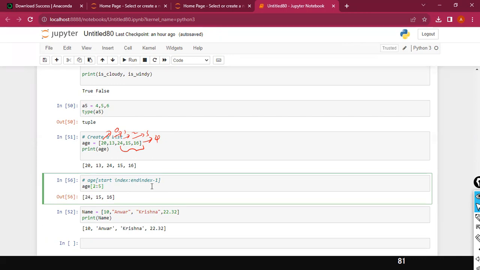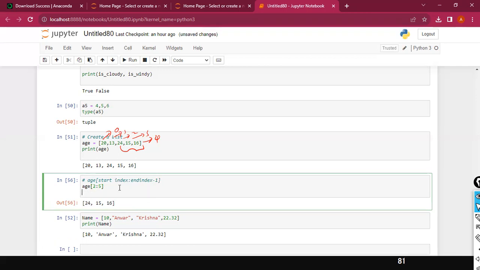Okay, what is your question? How do I display alternate values? How can I do that? That is a little bit challenging. I will explain it with an advanced concept, list comprehension. We can do it that way also. So the other way of doing it, let's go step by step. That part we'll see later.